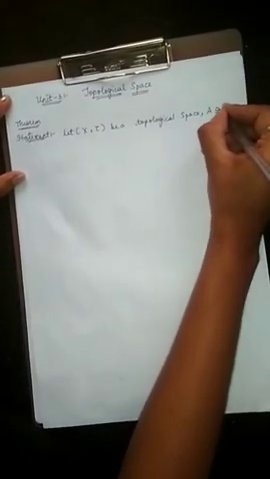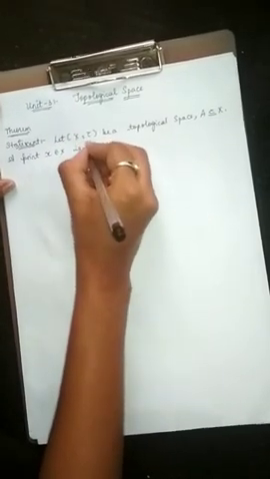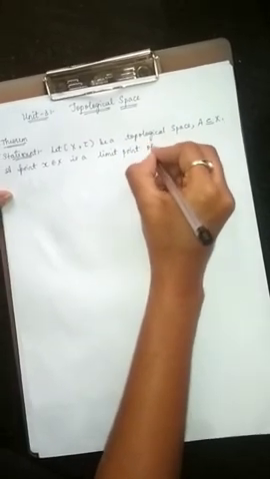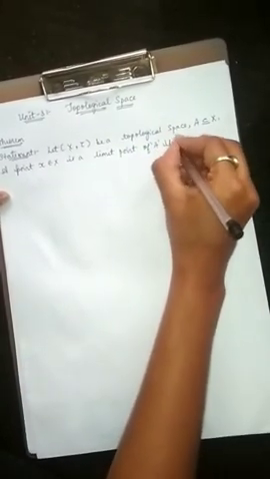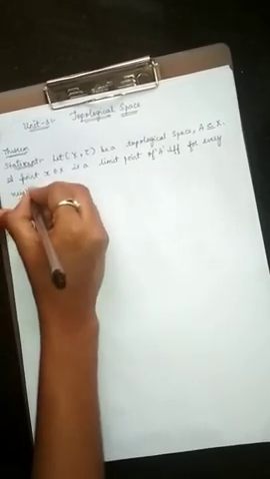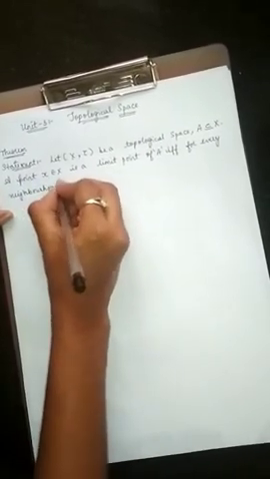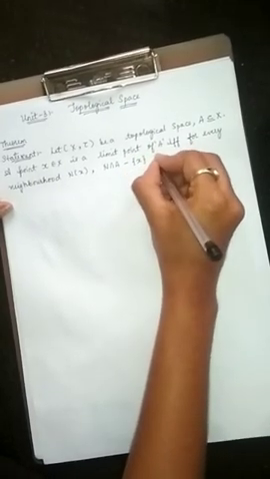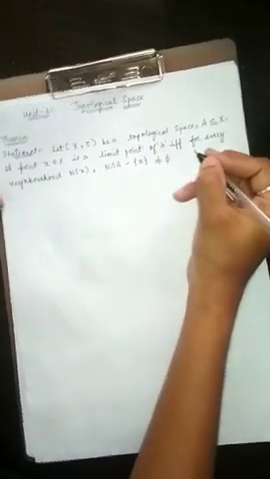A is a subset of X. A point x belonging to X is a limit point of A if and only if for every neighborhood N of x, N intersection A minus the single set x is not equal to the empty set.